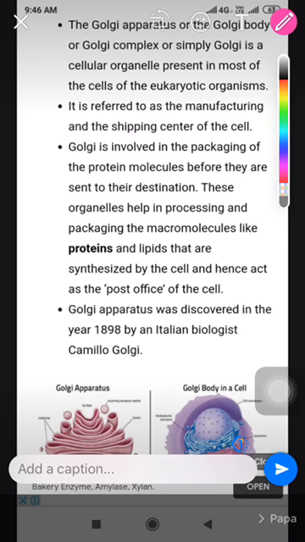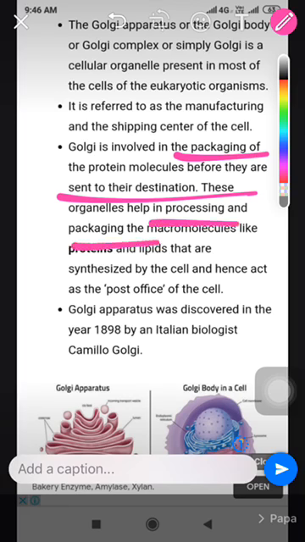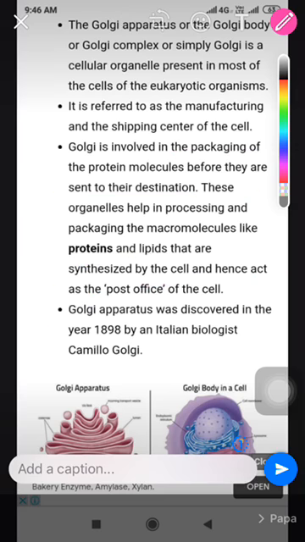Next, the Golgi is involved in the packaging of protein molecules before they are sent to their destination. It helps to pack the protein molecules before they are sent to their destination. These organelles help in processing and packaging macromolecules like proteins, lipids, and others that are synthesized by a cell, and hence act as the post office of a cell. Hence the Golgi complex is also called the post office of a cell.